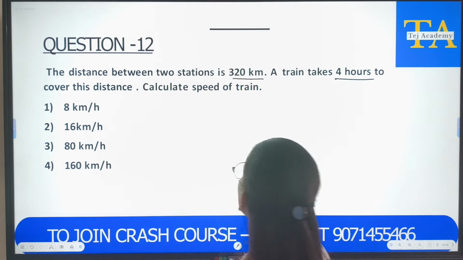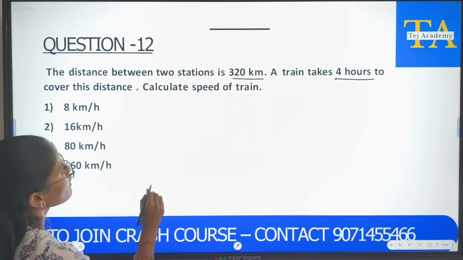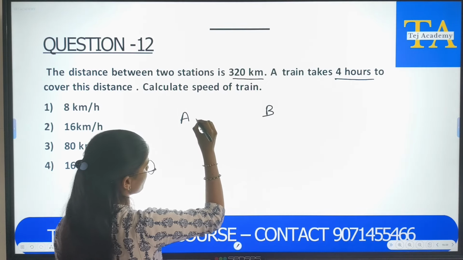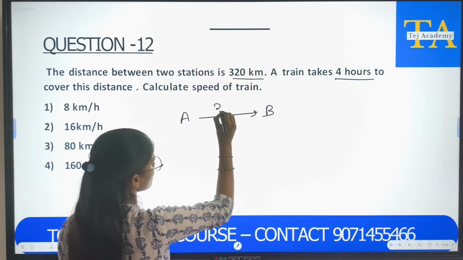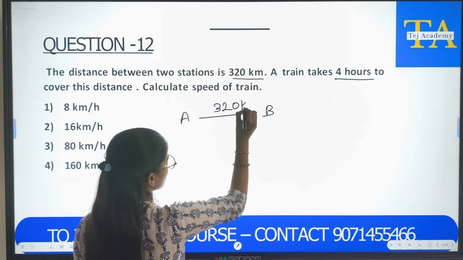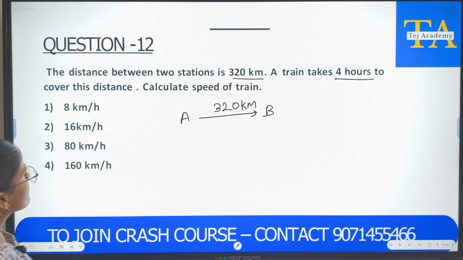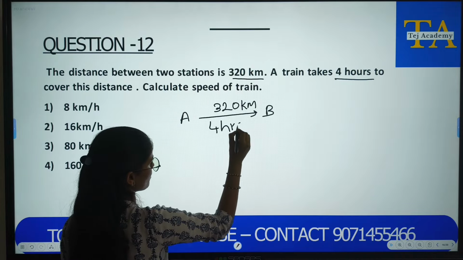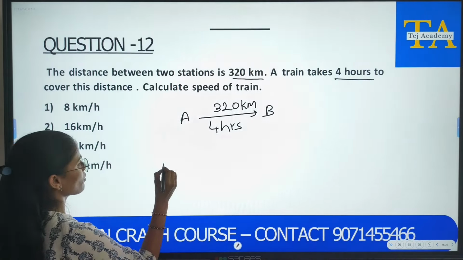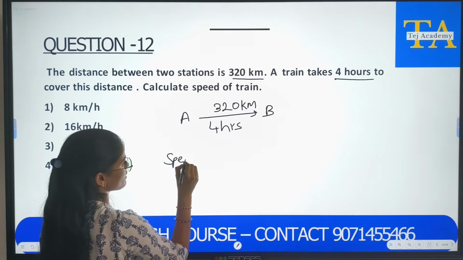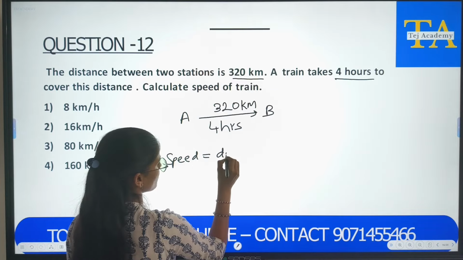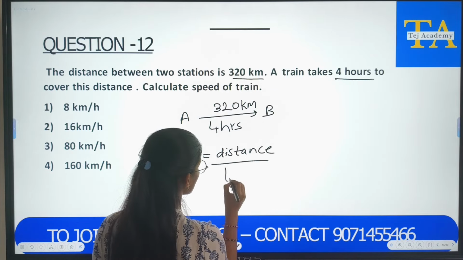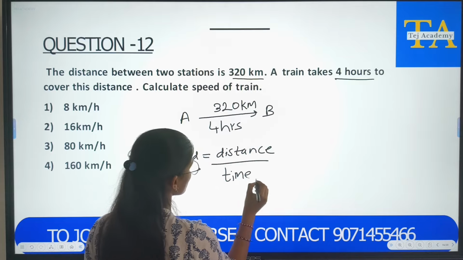Okay. First, let us take this is station A and this is station B. So, the distance is 320 kilometers and it is taking 4 hours to cover. Okay. We already know what is speed. Speed is equals to distance upon time. We have distance, we have time. We will just substitute and solve.